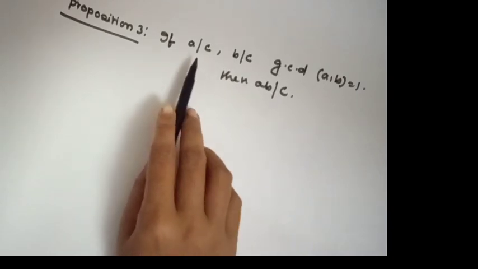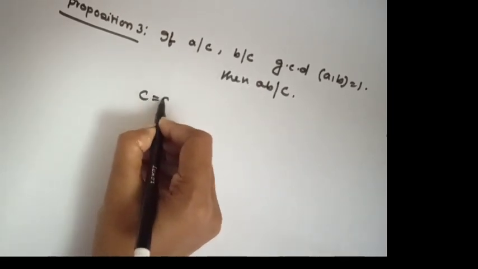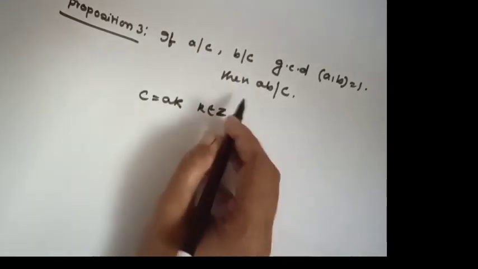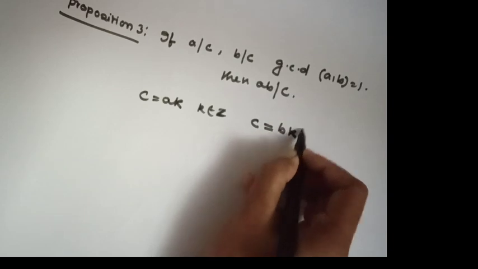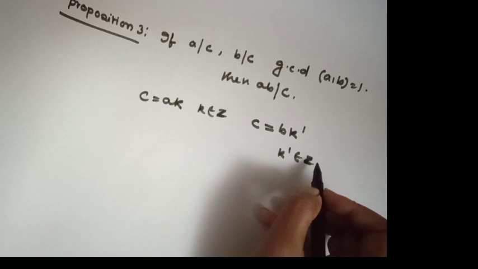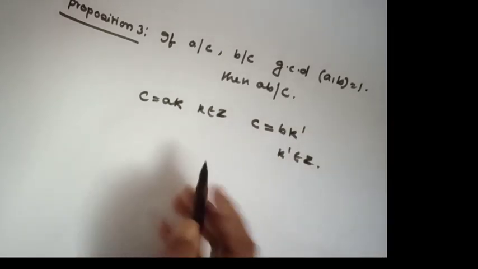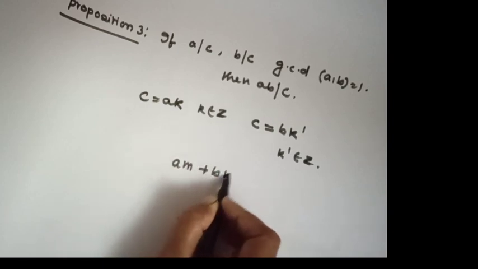Let's see the proof. If A divides C, that means C equals A times K, where K belongs to the integers. Since B divides C, that means C equals B times K dashed, where K dashed is also any integer. Since GCD of A comma B equals 1, then AM plus BN equals 1.